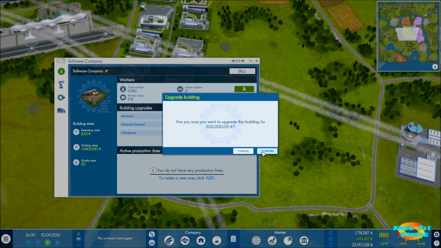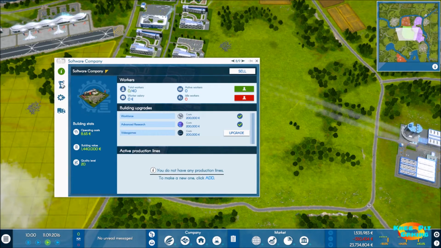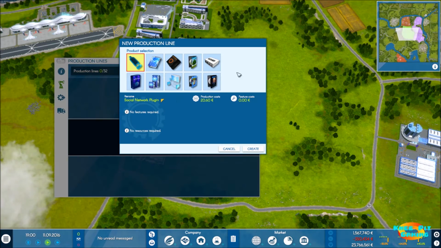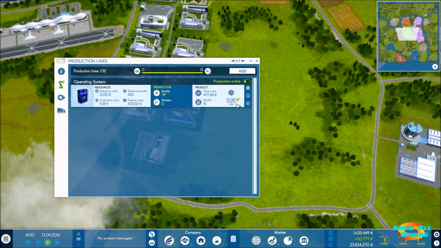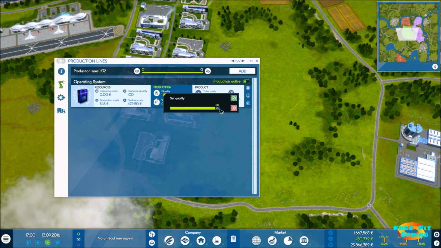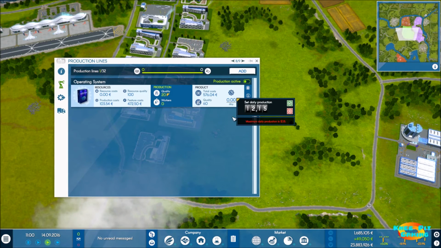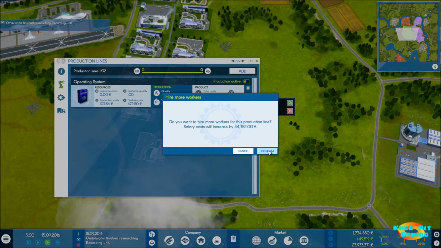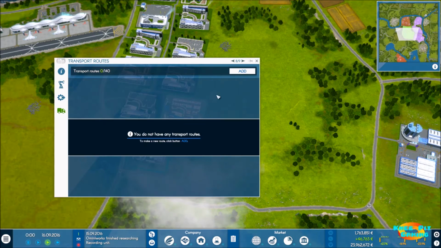Advanced research, 200,000. Our money is going fast. We're not making video games, so we don't need that here. Okay, so now let's try this out. So operating system and feature costs are huge. So that's one cost savings we definitely do want to do whenever we get to that. Okay, max quality. And how many can we do per day? We can do a grand total of 12 per day. Wow. Okay, that's not much. But we're going to go ahead and get that done. So those can go ahead and be made.